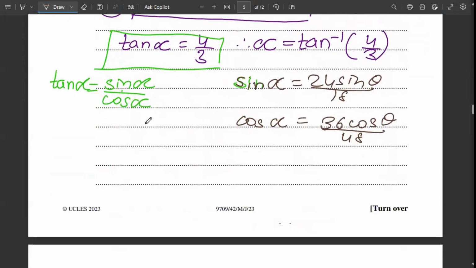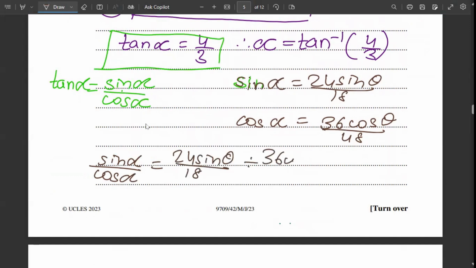And so sine alpha upon cos alpha will become 24 sine theta upon 18 divided by 36 cos theta upon 48. And so therefore 24 sine theta upon 18 into 48 upon 36 cos theta. What I did was just reciprocate it.